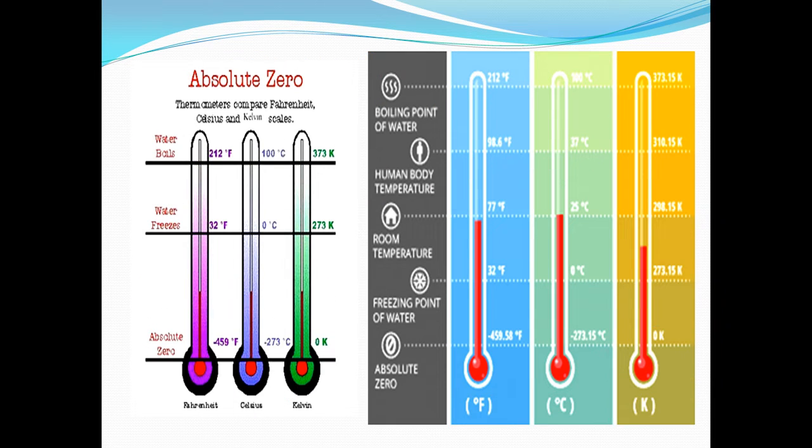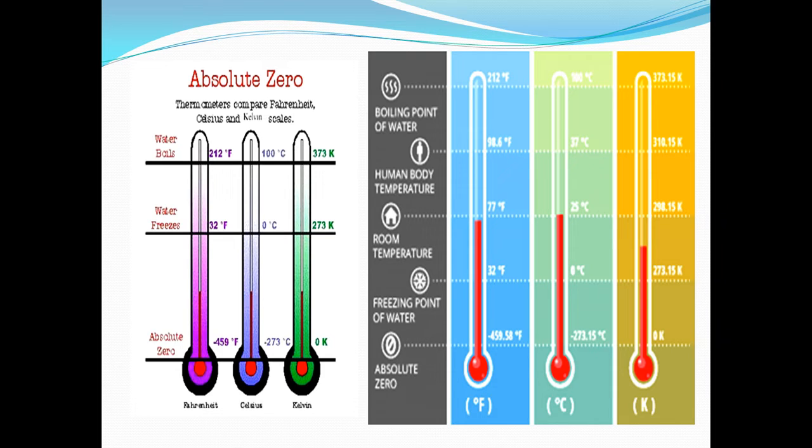As I told you, see in this slide, absolute zero. Here in this picture three thermometers are compared: Fahrenheit, Celsius and Kelvin. See, absolute zero, what are the values given here? Minus 459 degree Fahrenheit, in Celsius minus 273 Celsius, and in Kelvin it is 0 Kelvin. So we have compared these three values, right? This is what we say is absolute zero, fine. At this limit, there will be no motion as well as no heat produced, fine.